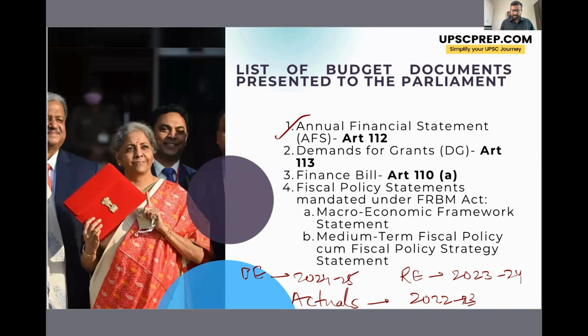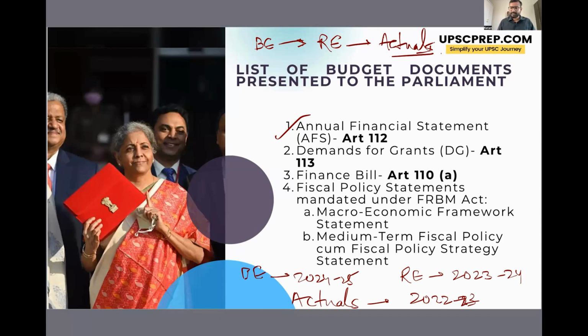2022-23, right? So as you can see, for every financial year, the estimates of revenue and expenditure undergo 3 transitions. So first there will be the budget estimate. Then after 1 year, these budget estimates, in light of the actual expenditure that is being done, there will be a revised estimate, which is the RE, right? And then after 1 year, the government will have the actual numbers, right? Which is known as actuals.